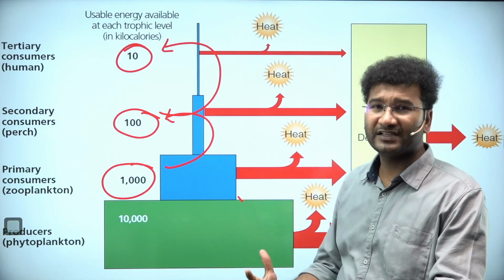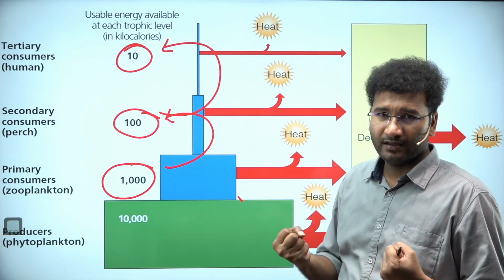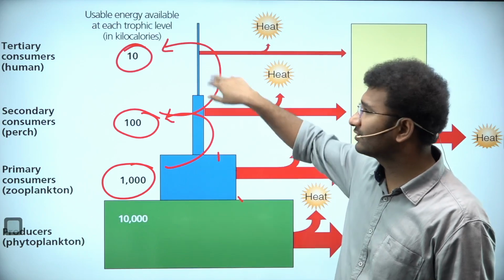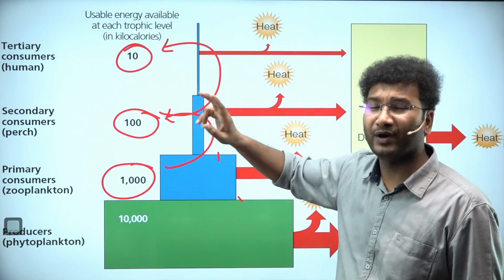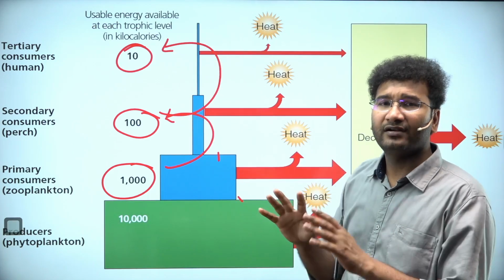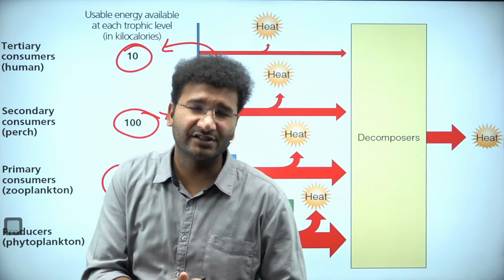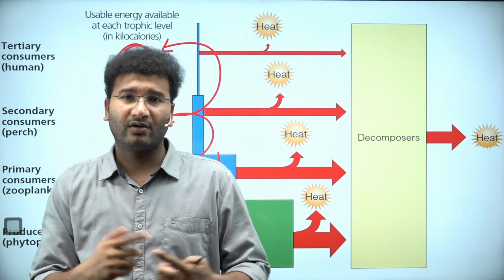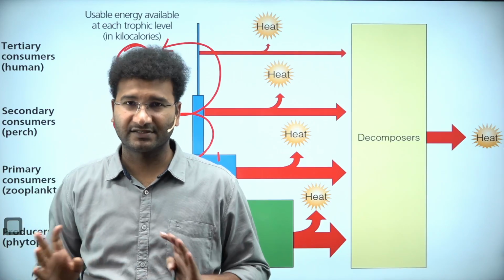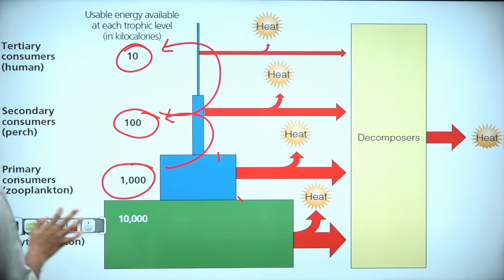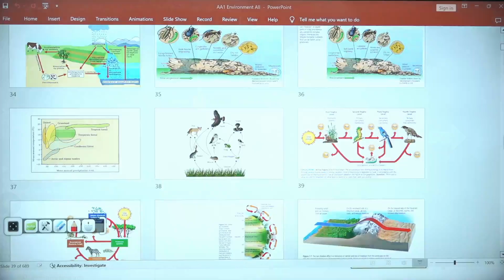Right? Always the highest amount of energy is with the autotrophs. As it goes across the trophic levels, the energy is lost. Only 1/10 of the energy is transferred and the rest, 9/10, is lost in the form of heat. That heat is always measured in the form of respiration or the processes that are used by the plants. Right? Are you clear with this? This is also the fundamentals of ecology.